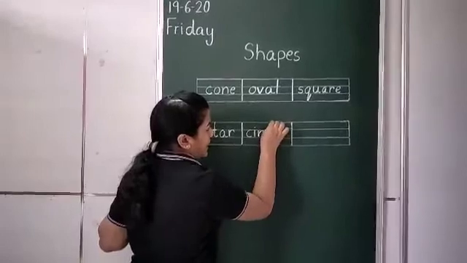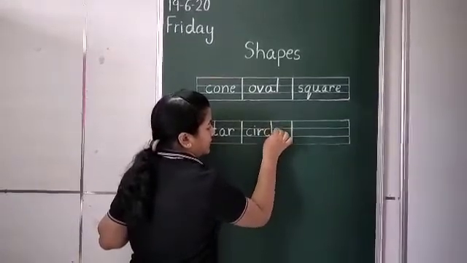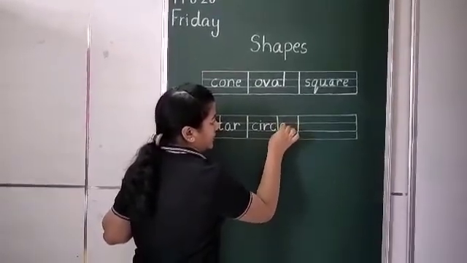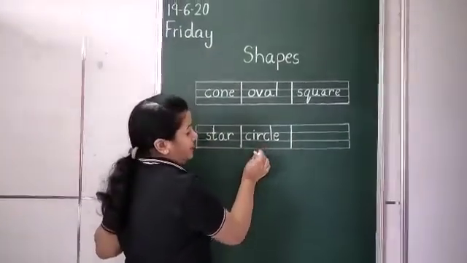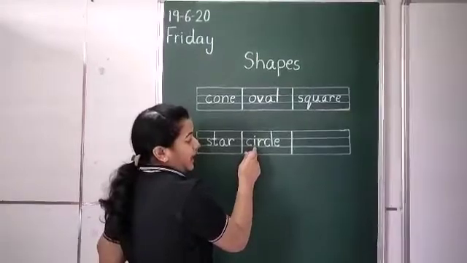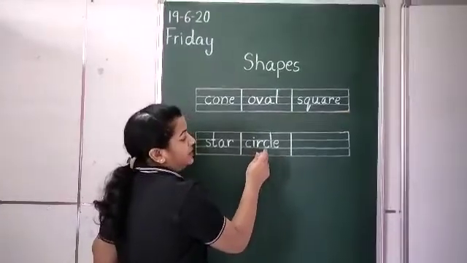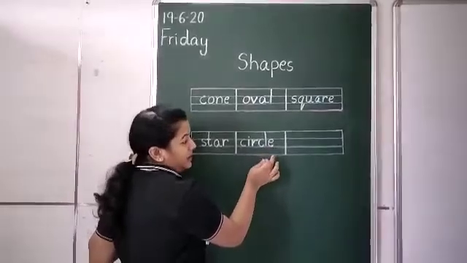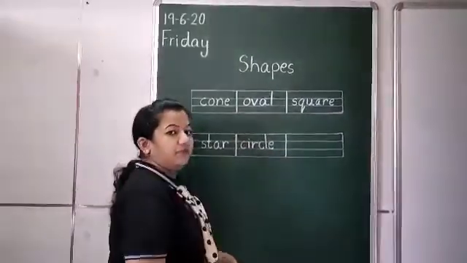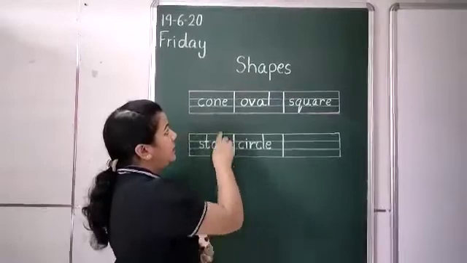C-L-E. Circle. Okay. This is the spelling of circle. Repeat once again. C-I-R-C-L-E, circle. So we have written 5 spellings. What are they?